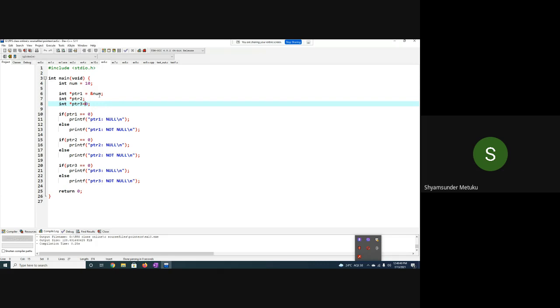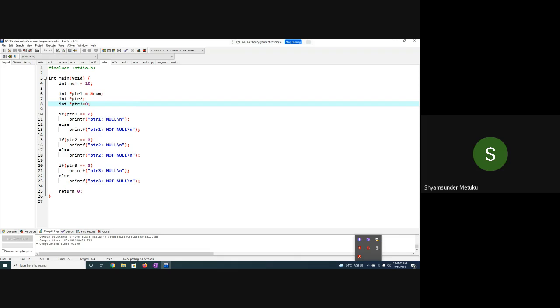Yes, sir. In this particular program, I have a total of 3 pointers. The first pointer is assigned with ampersand of num, so it is defined. The second pointer will be garbage. Garbage means it has some value, but where it is pointing, we do not know. The third one is perfectly a null pointer. Correct? Pointer with a definition, pointer without a definition, pointer with a null. There are three possibilities in this program.